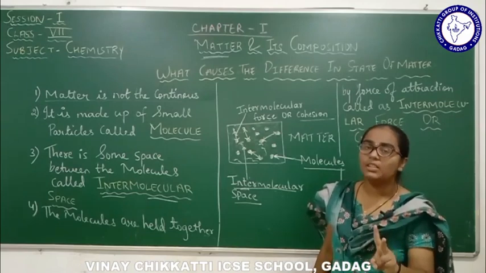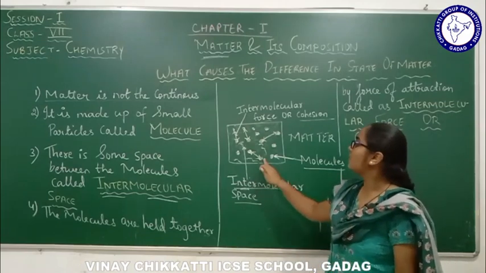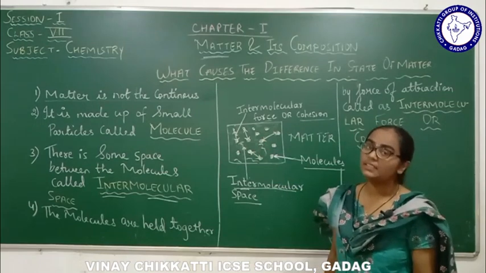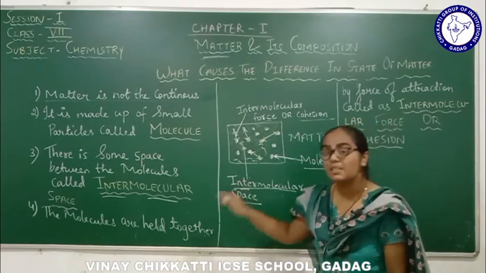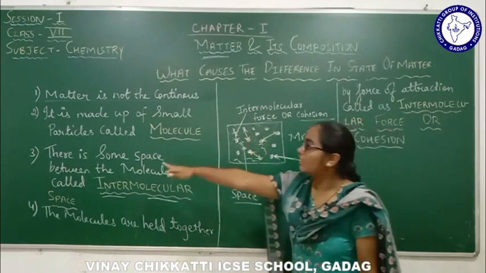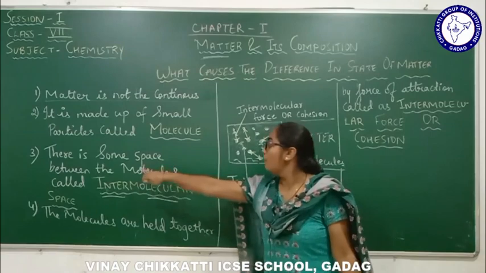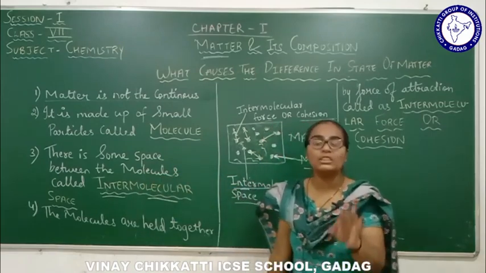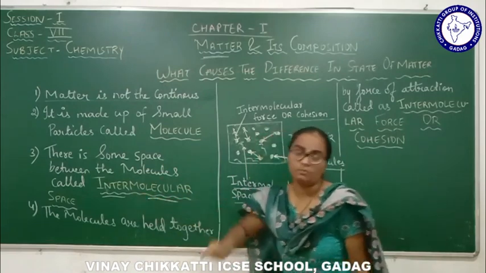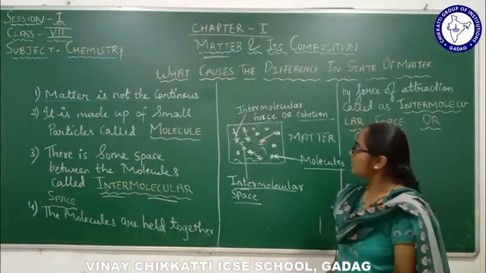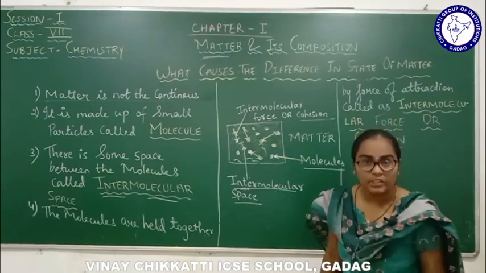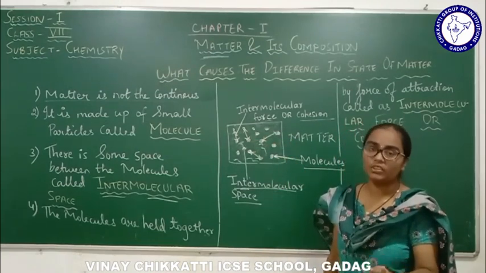Now the second terminology you should be aware of is intermolecular space. What is intermolecular space? Intermolecular space is the space within which the molecules exist. There is a small space between molecules, called intermolecular space. That means this yellow space existing between the molecules is called intermolecular space.